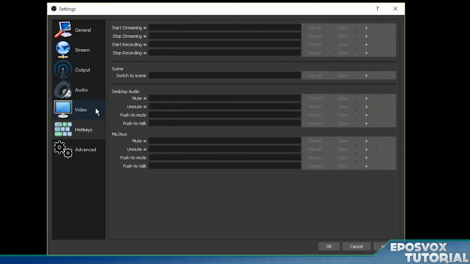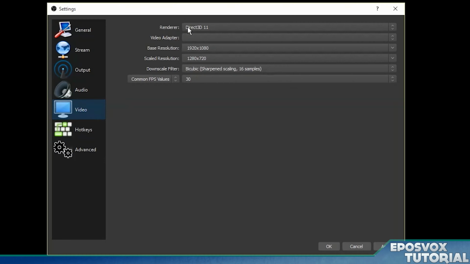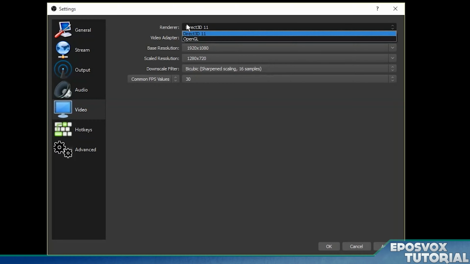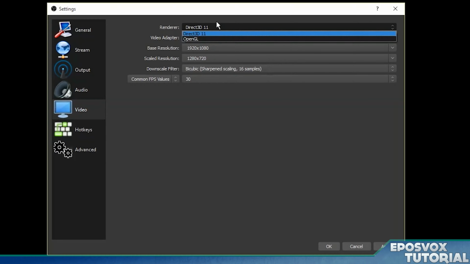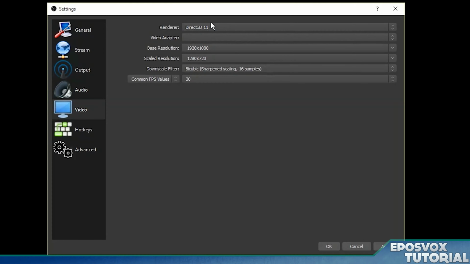All right, lastly in the settings here, let's go to video. Renderer. For most people, Direct 3D or DirectX, it may say something direct basically, should be the option you choose. That should be it. For most people, that's pretty much all you should be using. It may not say 11, but it should be Direct 3D or DirectX.